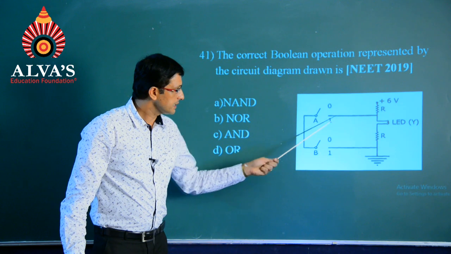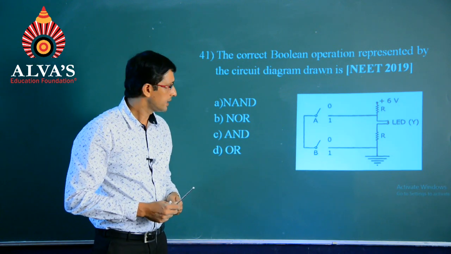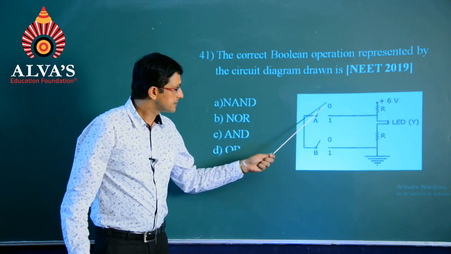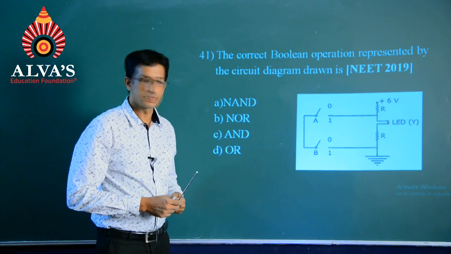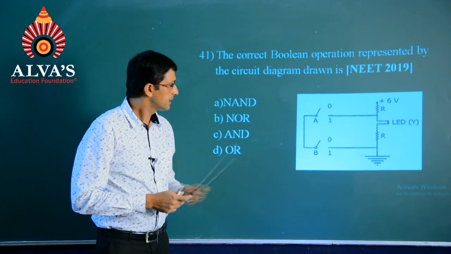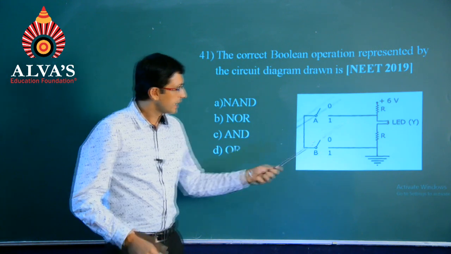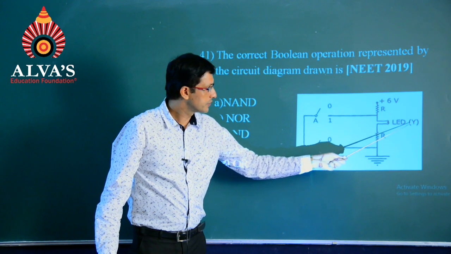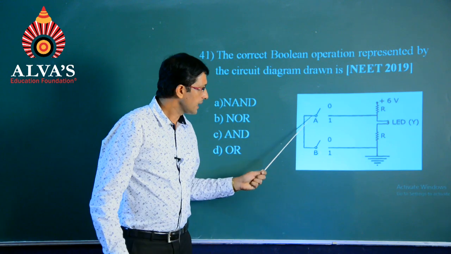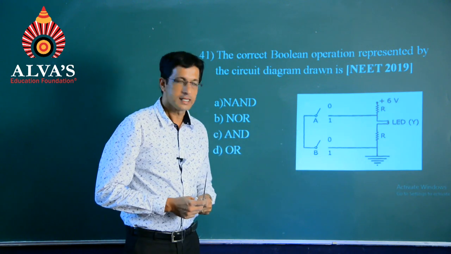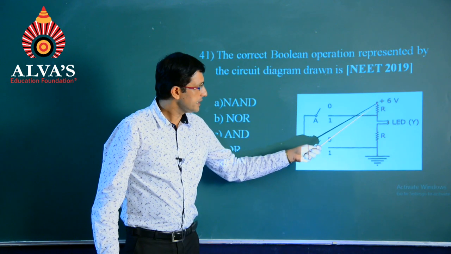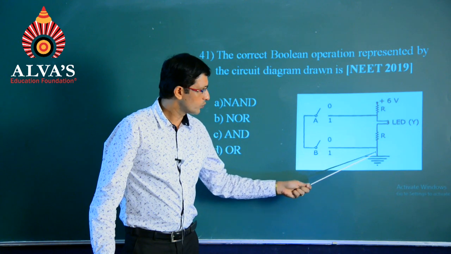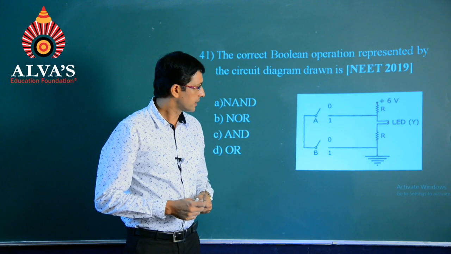So, students, let us see what is present in the circuit at present. We are having two switches given by A and B, and 0 and 1 represent there are two states, 0 for the open state and 1 for the closed state, and there is a small bulb, respectively an LED, we call it, shown by the output Y. So, A and B are the inputs, Y will be the output, and there is a voltage plus 6 volts coming across this resistor, and one more resistor is there whose other end has been shown to be grounded.